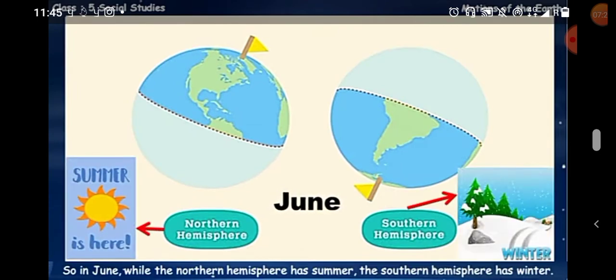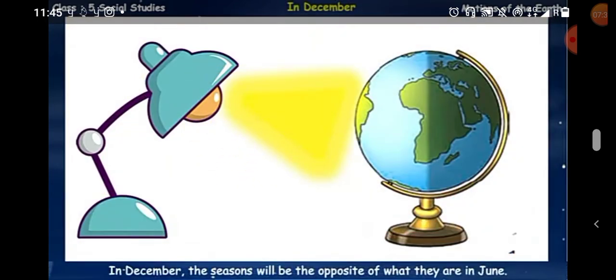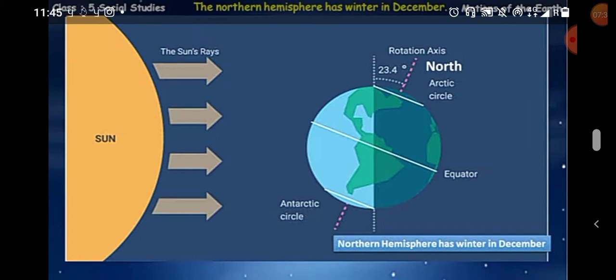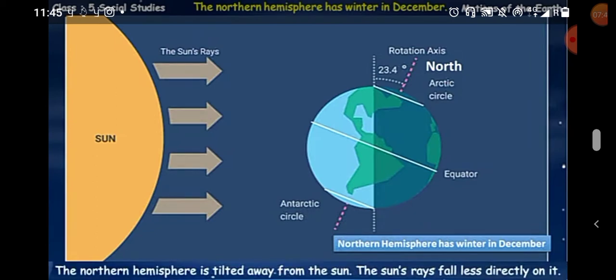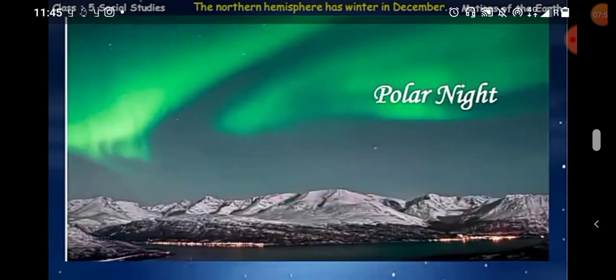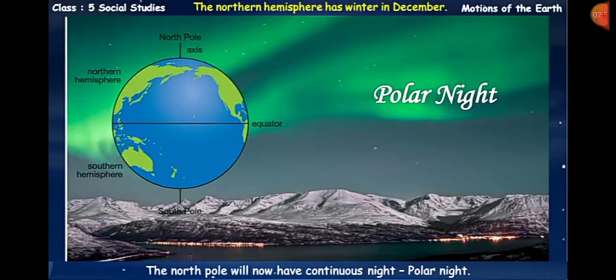Okay, so it is the opposite. If the northern hemisphere has summer, then the southern hemisphere will have winter. And when there is winter in the southern hemisphere, then it's summer in the northern hemisphere. Okay, so when the northern hemisphere is tilted away from the sun, the rays fall less directly on it, as you can see in this figure. Also the northern hemisphere is away and the days are shorter as the sun rises late and sets early. So polar nights, you can see here also.